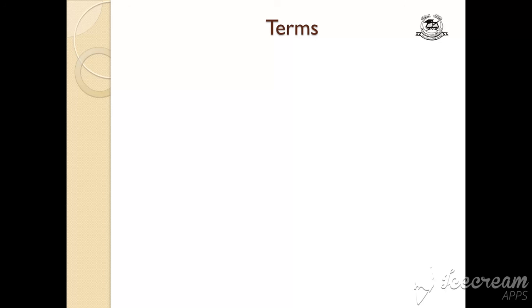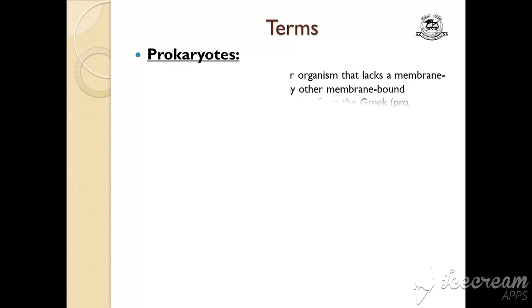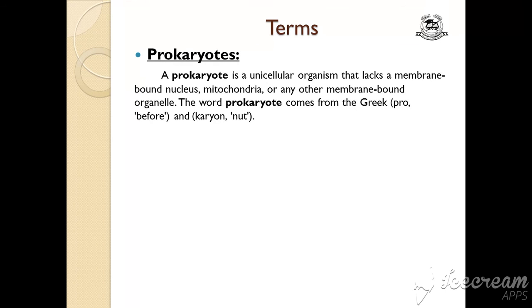But before starting those kingdoms, we should know some more terms, that is prokaryotes. What are prokaryotes? Listen carefully. This term may be new for you. A prokaryote is a unicellular organism. Unicellular means that it has only one cell, that lacks a membrane bound nucleus. There is no nucleus having a particular membrane. The material inside the nucleus is present, but around that material there is no